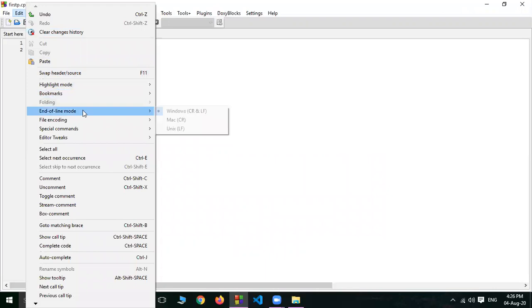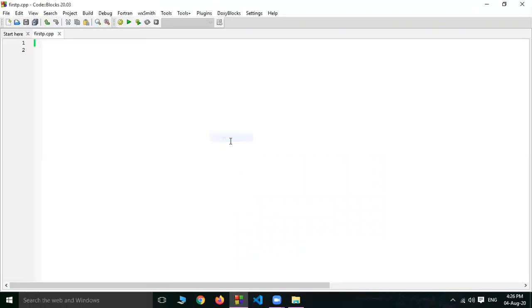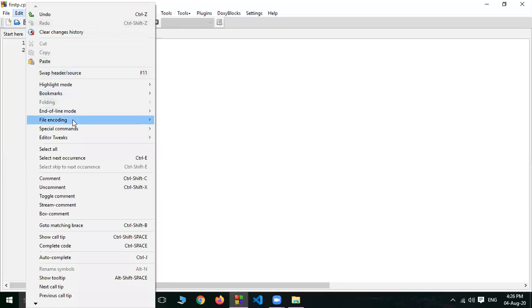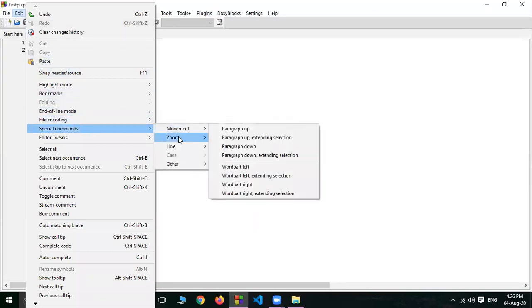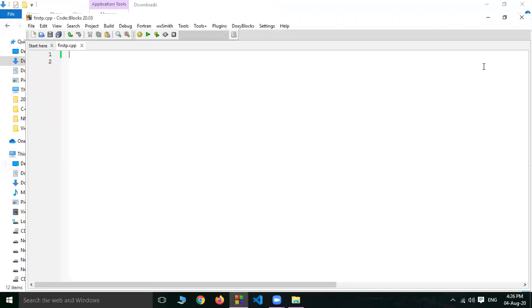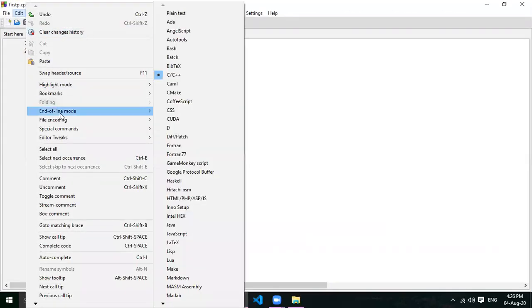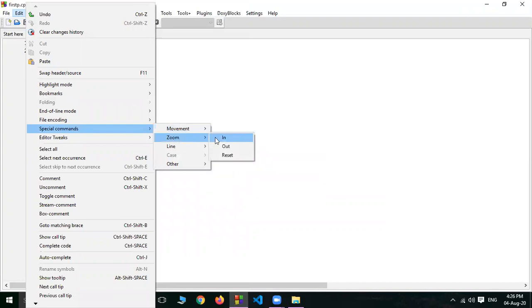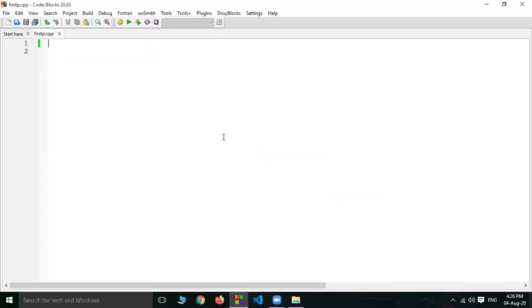I will zoom it. Edit, special commands, zoom, zooming. Now every program starts with documentation, meaning comments, and comments can be given in a single line or multiple lines. If you want to give only a single line, then these two forward slashes are used. This is my first program.